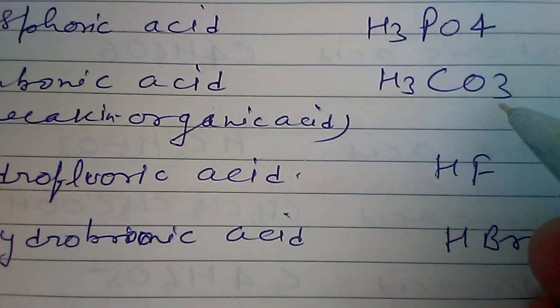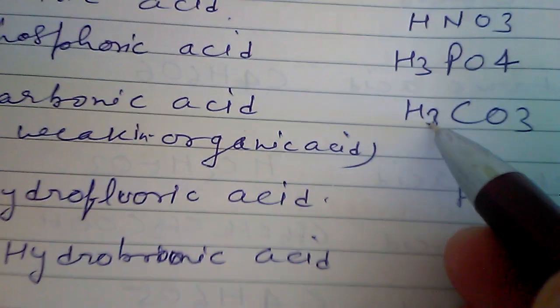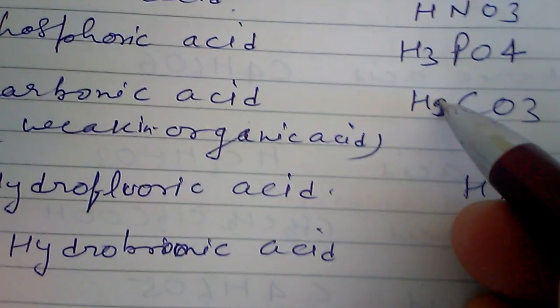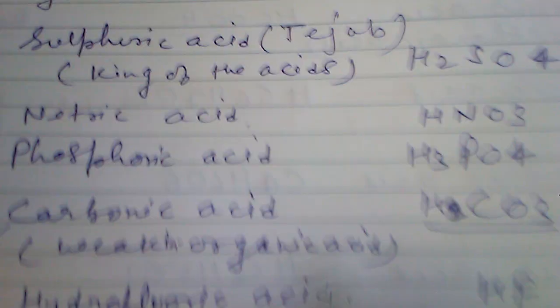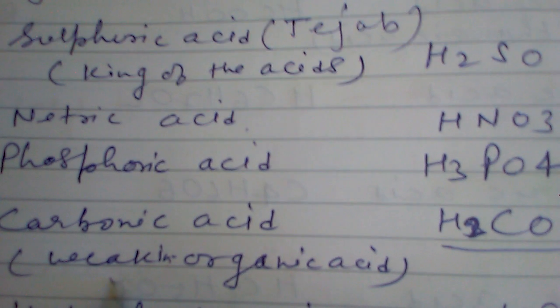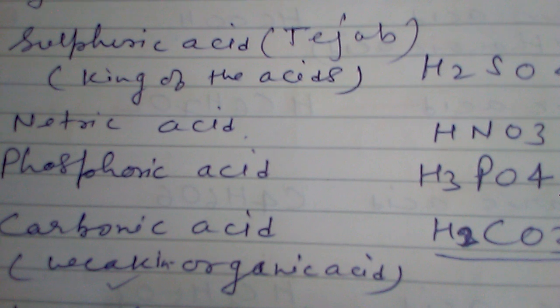Its formula is H2CO3. Why is it important? Because it is an inorganic acid, a mineral acid, but it is a weak acid. It is an exceptional case.